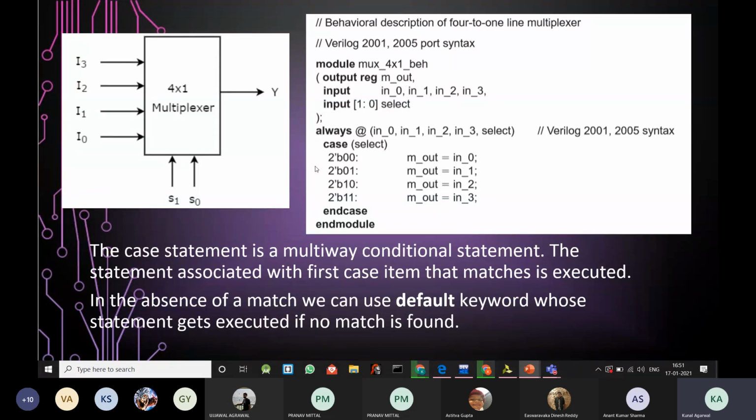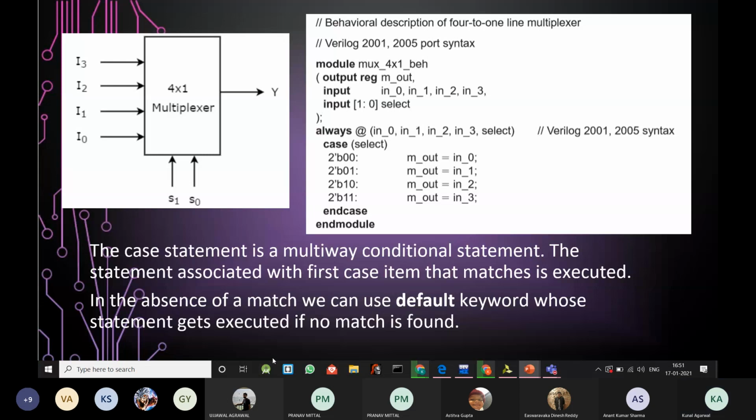So let's move forward. If S0 S1 has the value 0 0, then the output, that is M out, will be assigned n0. If the value of select, the vector S0 S1, is 0 1, then the output will be n1, and similarly we have for 1 0 and 1 1. Then the case statement block is terminated using the endcase keyword. So we must use the keyword endcase to terminate this case statement, followed by the final terminating keyword, that is endmodule.